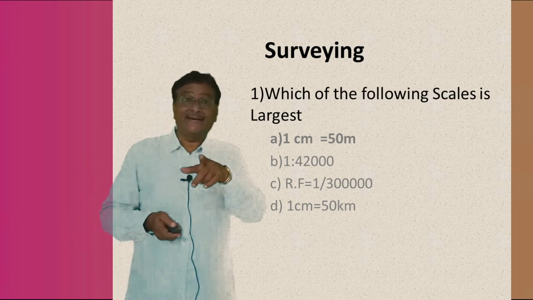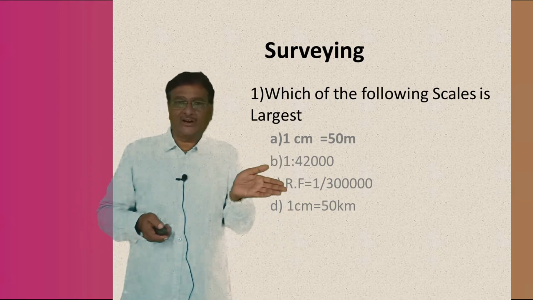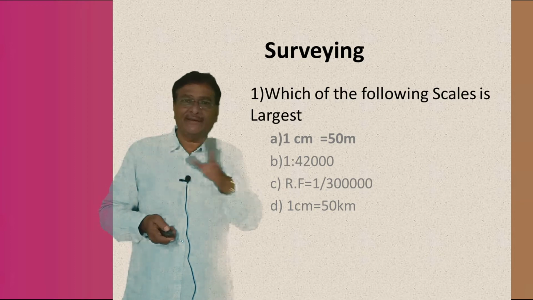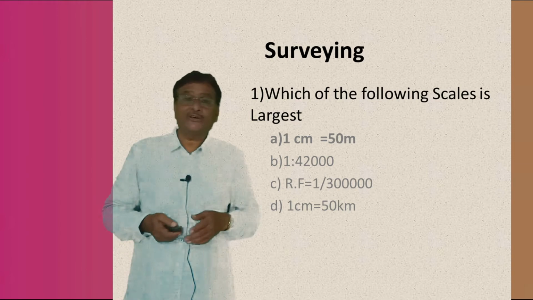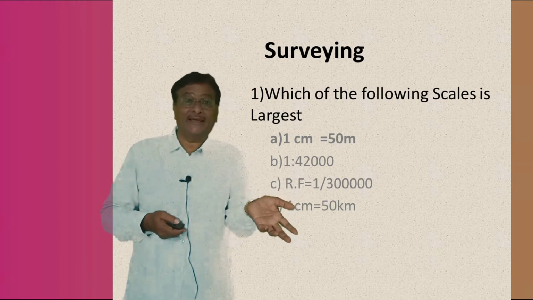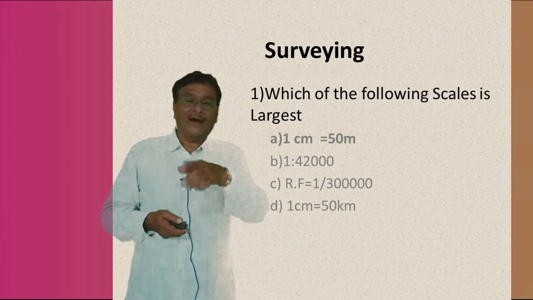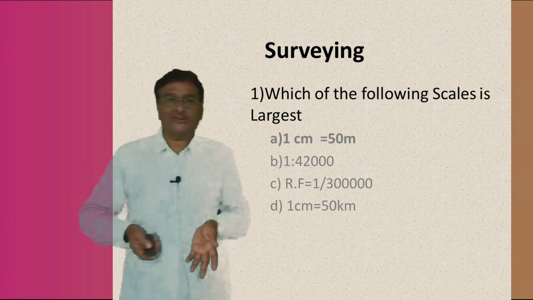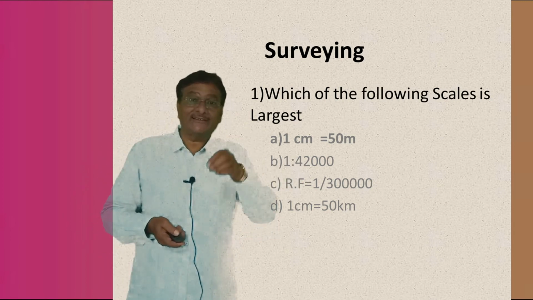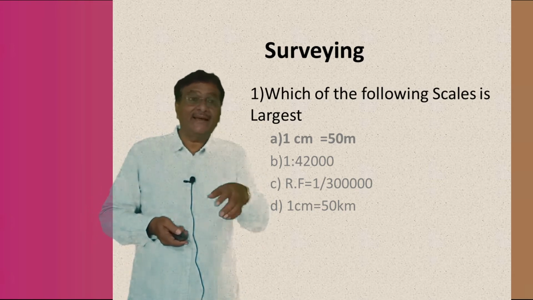Now I have deducted 180 degrees because the fore bearing is more than 180. This is the way the fore bearing and the back bearing are calculated, understand? So in the coming classes, in the objective type questions, these particular questions will be there. What is fore bearing? What is back bearing? The fore bearing is read from A towards B, and the back bearing is read from B towards A. Questions can also come like this: in the prismatic compass, the graduations are in the whole circle bearing system. In the surveyor's compass, the graduations are in the quadrantal bearing system.